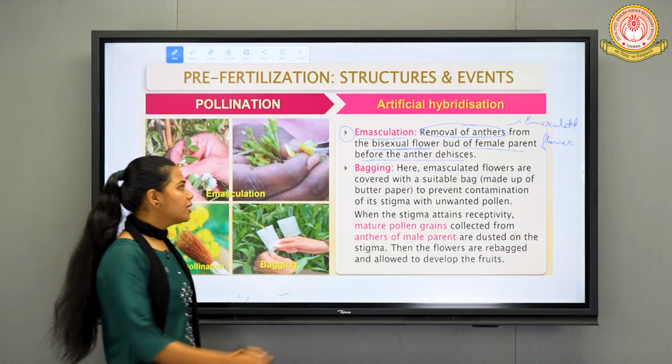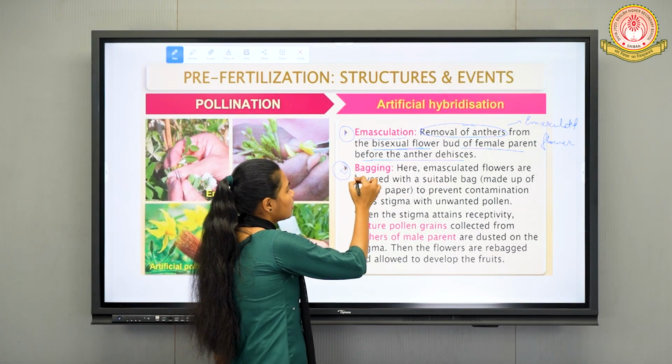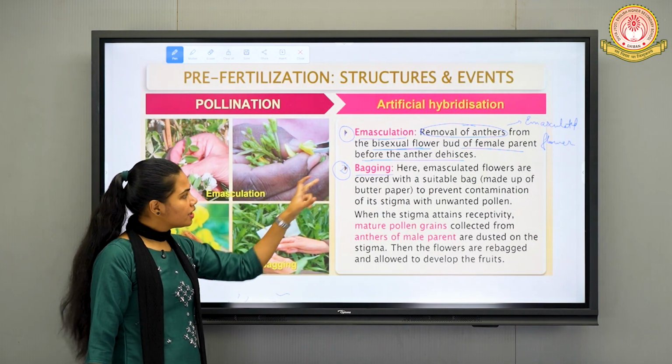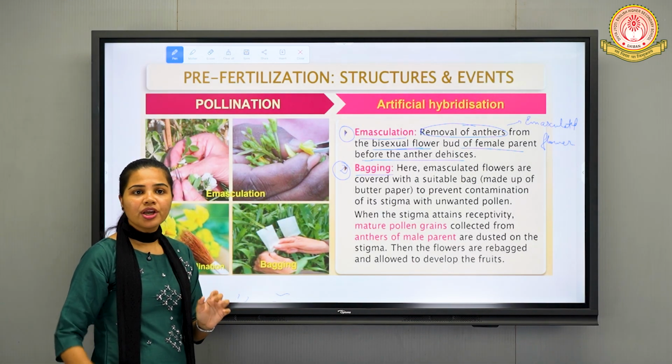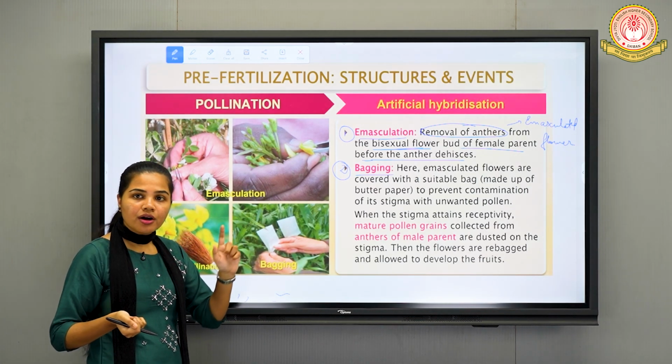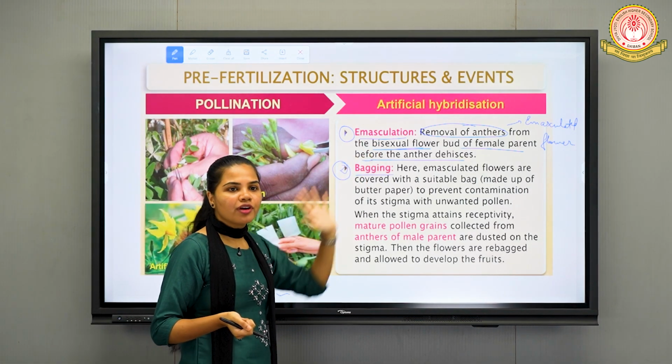Fine. Secondly, we have bagging. In this process, as the name suggests, we tie a bag, or polythene sheet, around that emasculated flower.